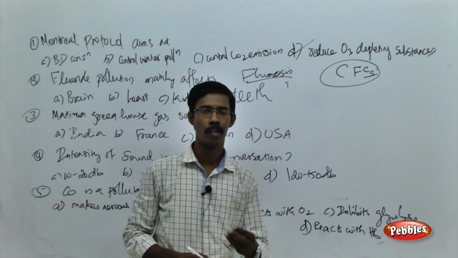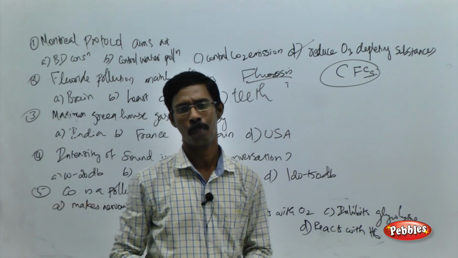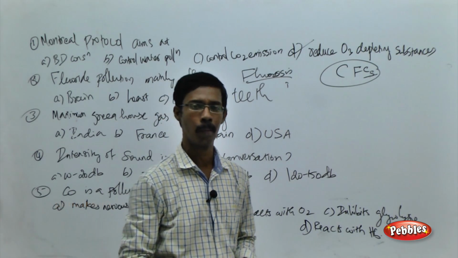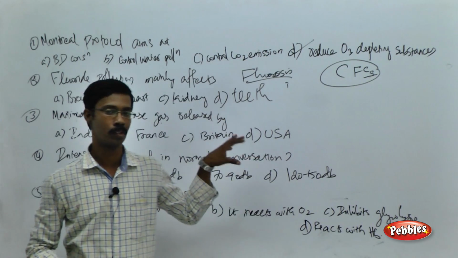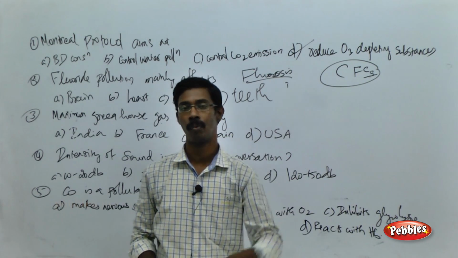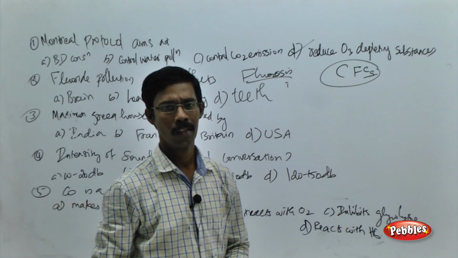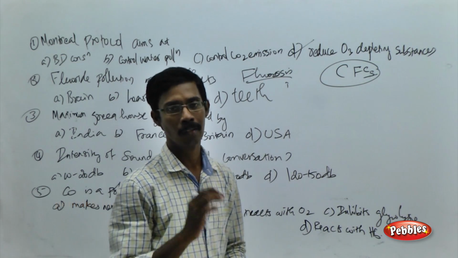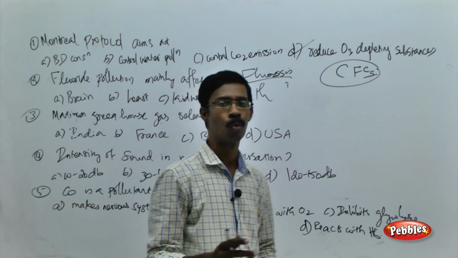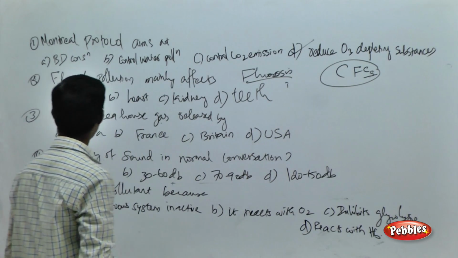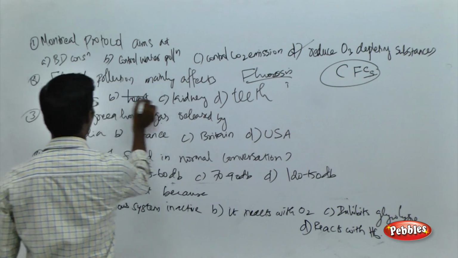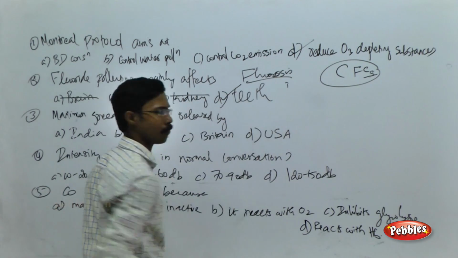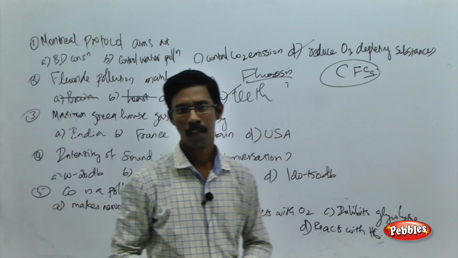That leads to the brittleness and weakness of the bones, caused by the presence of fluorine instead of calcium in the bones. That will lead to premature aging, loss of teeth and loss of the strong bones, everything. So it will not affect brain, heart, kidney, it will affect the teeth or any bone structures of the animal body.